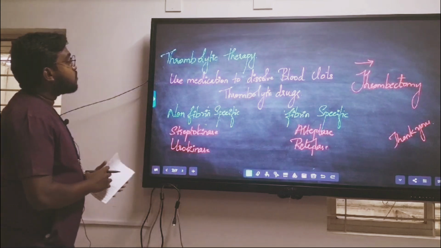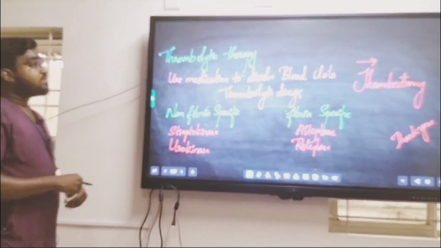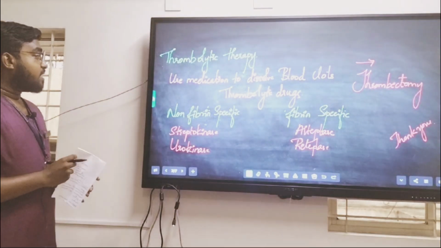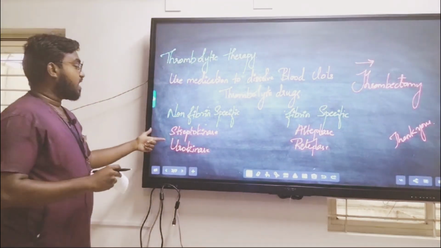Next, coming to thrombolytic therapy. In thrombolytic therapy, they use medicines to dissolve the clots. For example, in thrombolytic drugs, there are two types: non-fibrin specific and fibrin specific. In non-fibrin specific, we have streptokinase and urokinase.